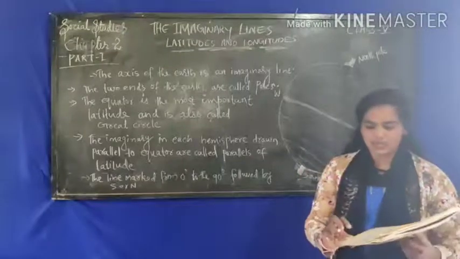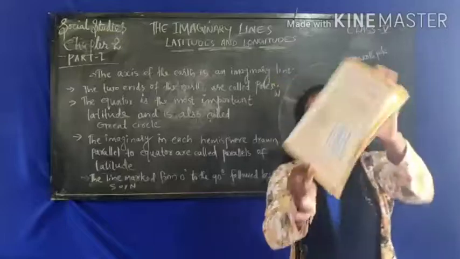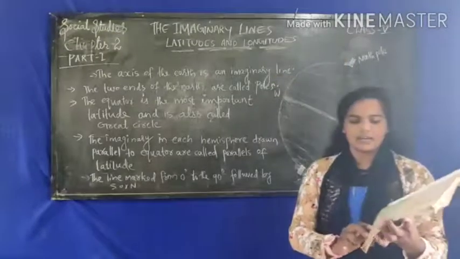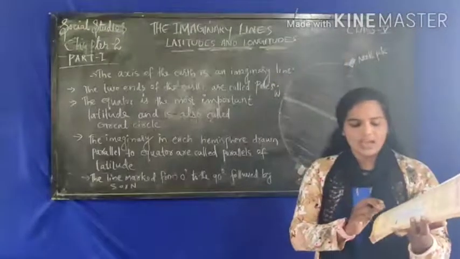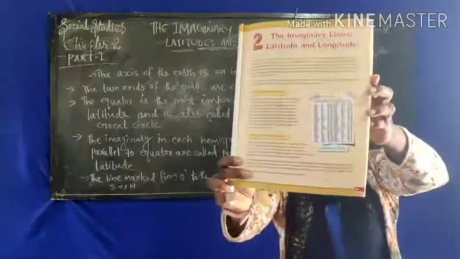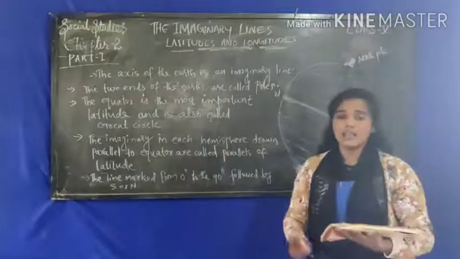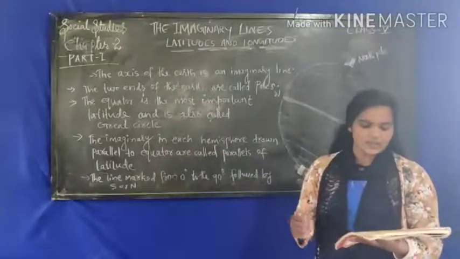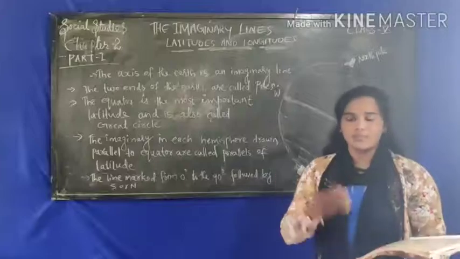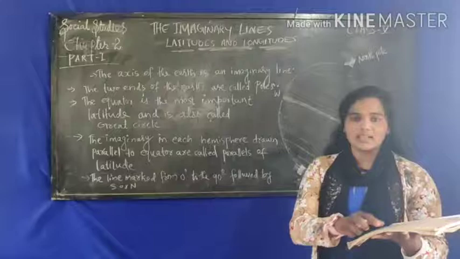In your textbook, page number 13, see, a small picture is given: an index page of an atlas. As I have said, an atlas is a book of maps. When you flip the pages, on the last page you can see an index page.